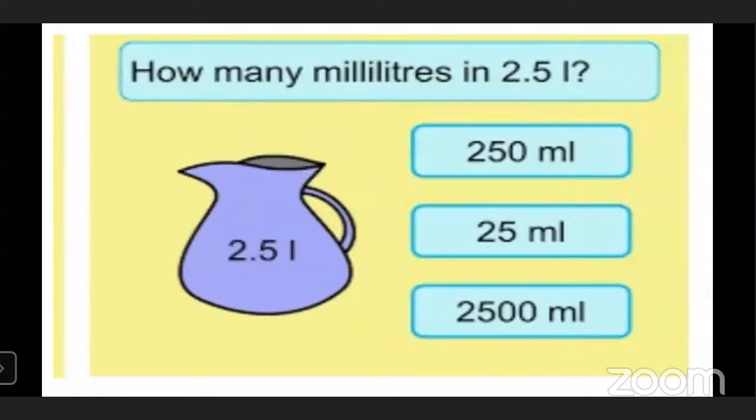Now this one is very easy for you all. How many milliliters in 2.5 liters? You all have learned that 1 liter equals 1000 ml. Then 2.5 liter equals how many milliliters? Just do the calculation and you will get the answer. Just do the calculation, children. Yes, you all are very good in multiplication and division.